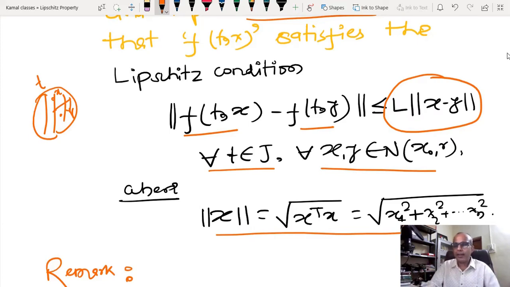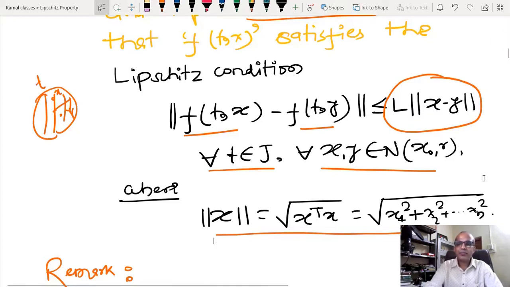This is true only for finite dimensional space. In infinite dimensional space all norms are not equivalent, but in finite dimensional space all norms are equivalent, meaning you can calculate either the two norm or the infinity norm. It is possible to establish a relation between the two norm and the infinity norm. So any norm is okay here.